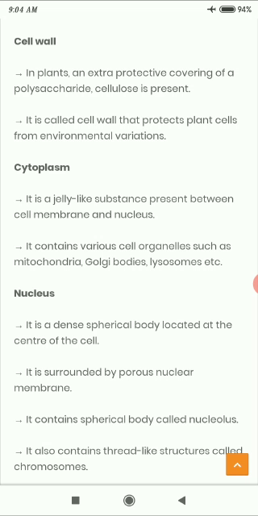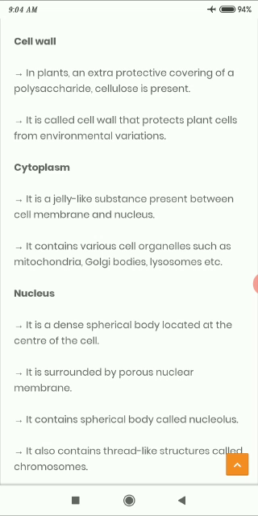Next one is cytoplasm. It is a jelly-like substance that is present between the cell membrane and the nucleus. It contains various cell organelles such as mitochondria, Golgi bodies, lysosomes, etc.